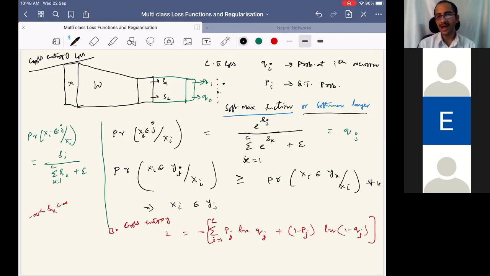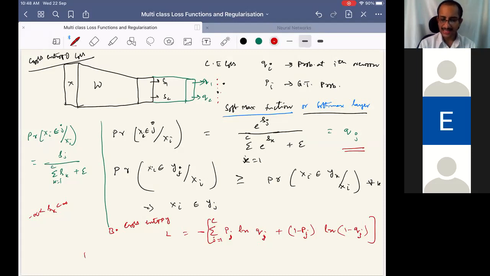But we need a loss function to quantify the loss or the discrepancy in the probabilities. So how do we capture that? If we capture the probabilities in terms of Qi, after the softmax, we have to define a distance measure or a kind of similarity measure on the probabilities.